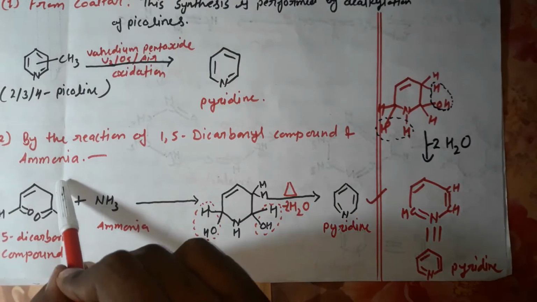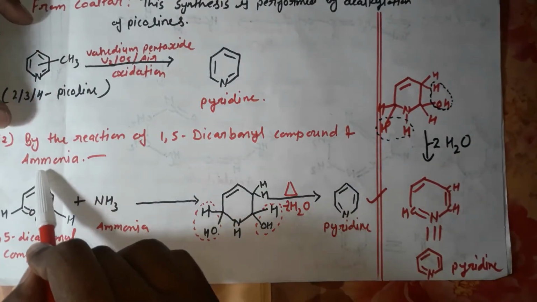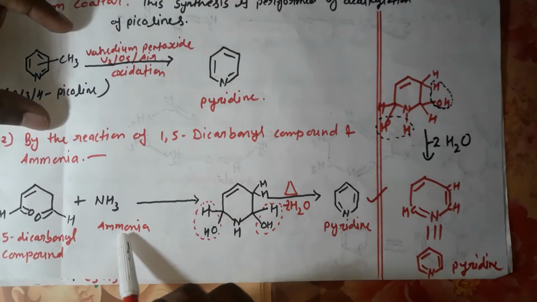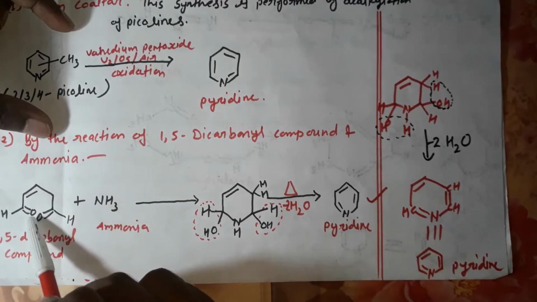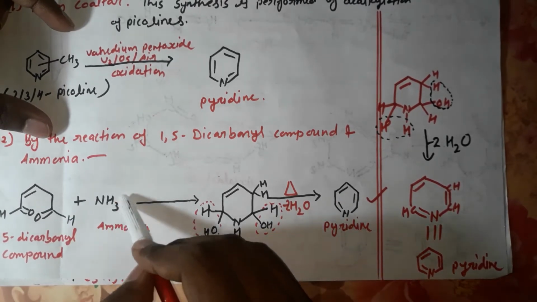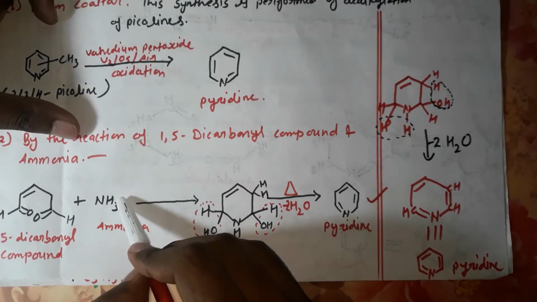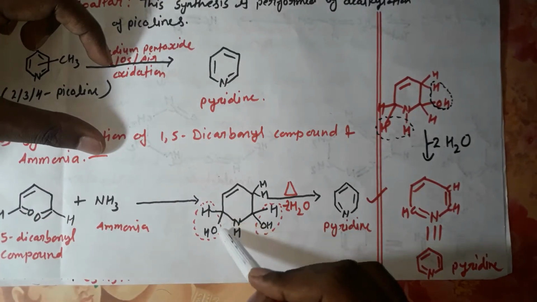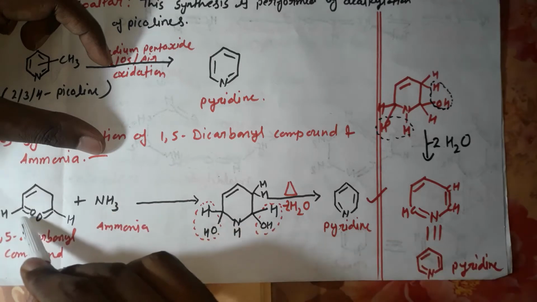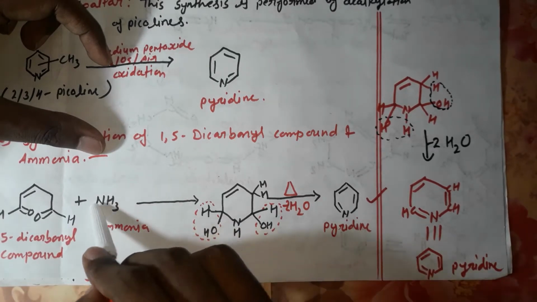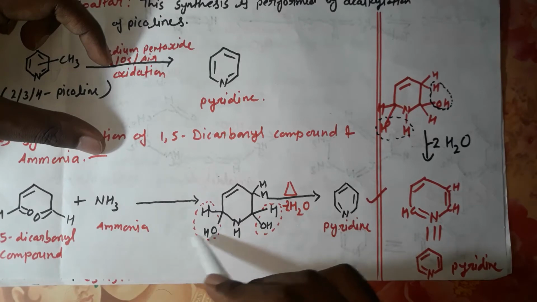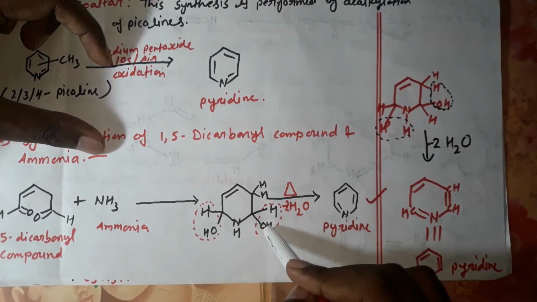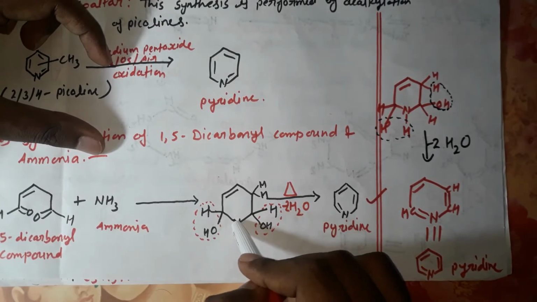In the next point, by the reaction of 1,5-dicarbonyl compound and ammonia, this is the second method of synthesis of pyridine. This NH3 will attack at this position, and the 2 hydrogens of this ammonia group will go and reduce this carbonyl oxygen. The bond will break and attach with nitrogen, and this will become a hydroxyl group. The same occurs here: this oxygen will reduce and form a hydroxyl group, and one bond breaks and attaches with nitrogen.